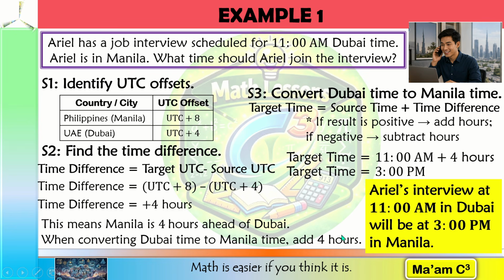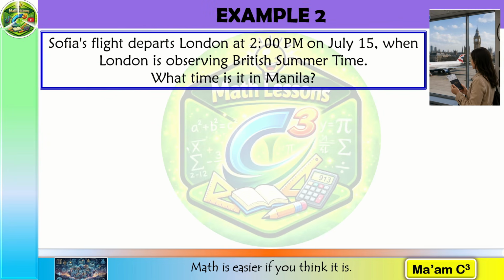Now, let's try another travel-related situation. This time, we'll see why the date of the trip can matter. Sophia's flight departs London at 2 o'clock p.m. on July 15, when London is observing British summer time. What time is it in Manila?